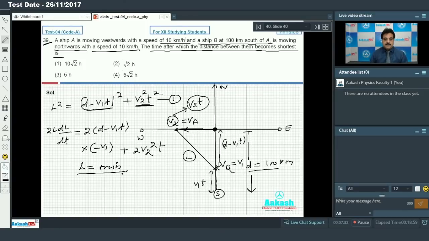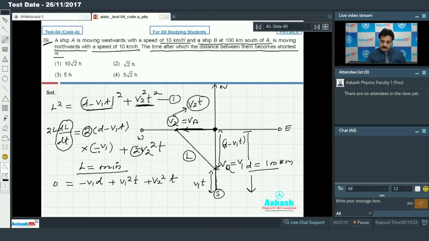But as per the question, L is minimum, so according to the maxima minima condition, we can take dL over dt is 0. If I take 2 as common, we get 0 on the left-hand side, and that is equal to minus V1 into (d minus V1 into t) plus V2 square into t.